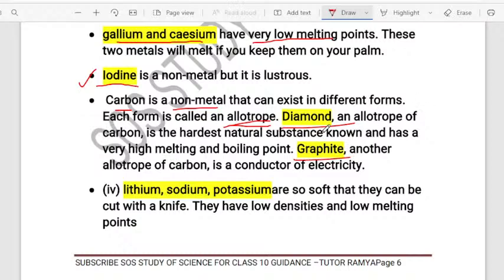Okay, and diamond being an allotrope of carbon, it is the hardest substance. It is the hardest natural substance ever known. And this diamond has a high melting point, also a high boiling point. Very important students, you want to note down. Okay, it has a high melting point and a high boiling point. Next, graphite. See, graphite being a non-metal, it is a good conductor of electricity.